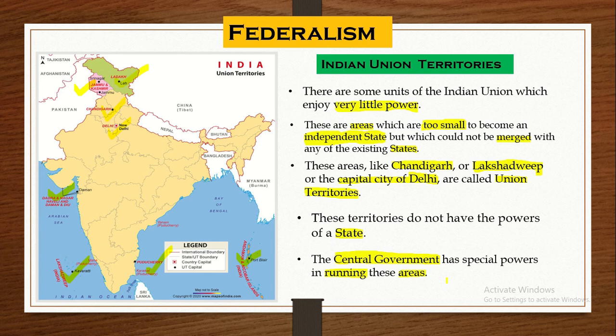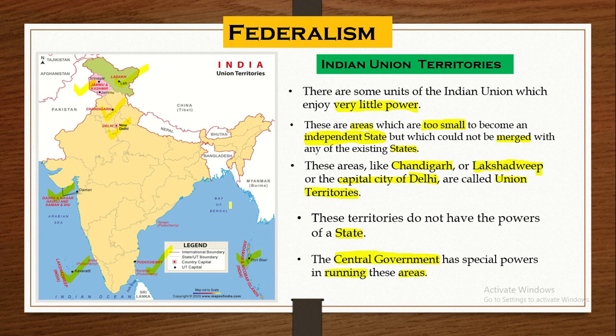At the same time, they cannot be merged with any state. So these territories are called Union territories. As I have shown you and identified all the Union territories and their capital regions, you can see here 1, 2, 3, 4, 5, 6, 7, 8.